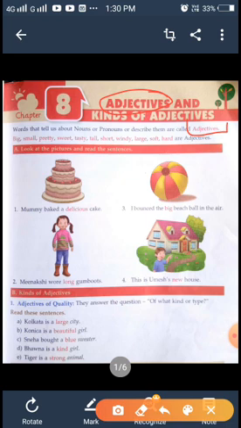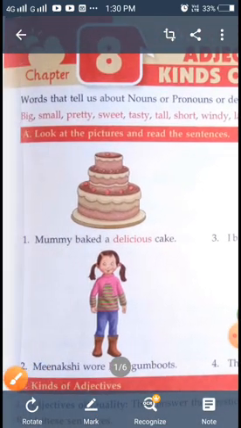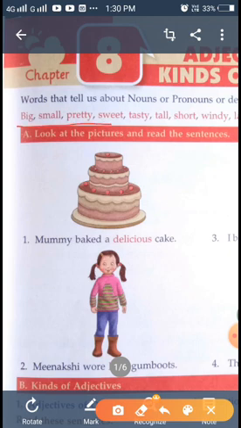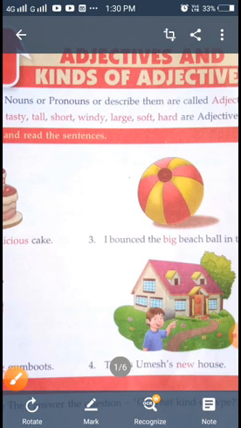If you see the second line, here you can see big, small, pretty, sweet, tasty, tall, short, windy, large, soft, hard. These are all words that describe the noun, and these words are adjectives.